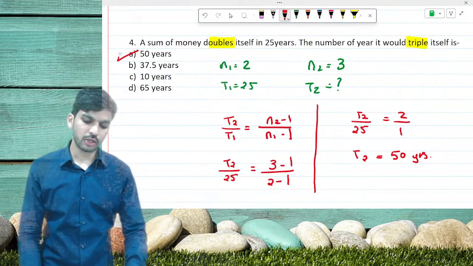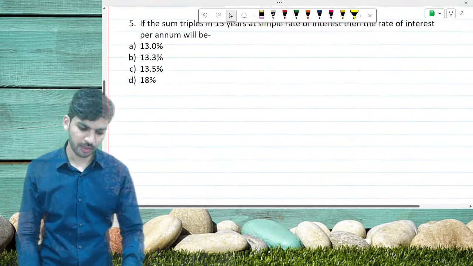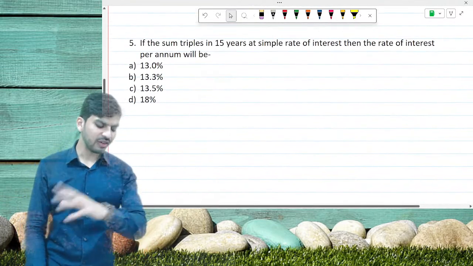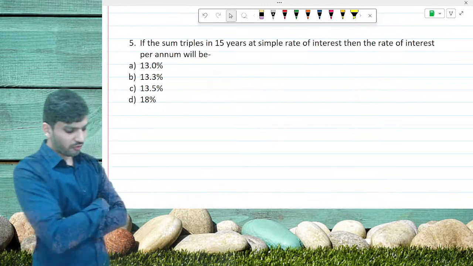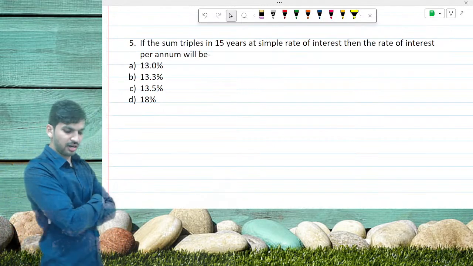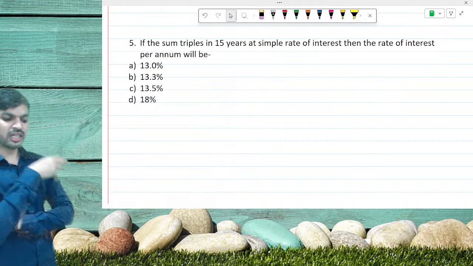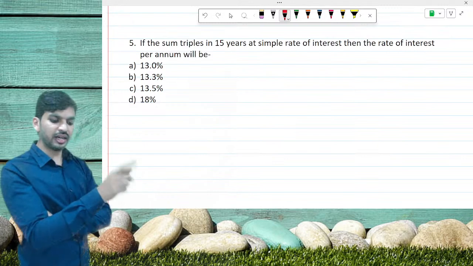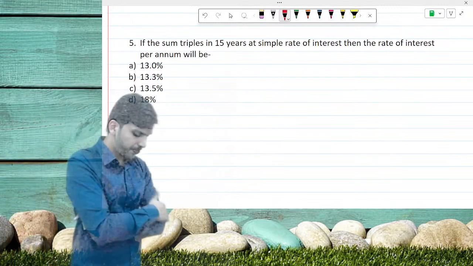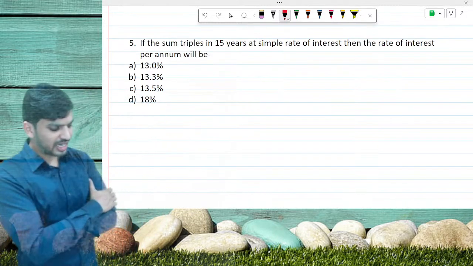Let's go for question number 5. Identify which category of question this is. If the sum triples in 15 years at simple interest, then the rate of interest per annum will be. Which category is it?